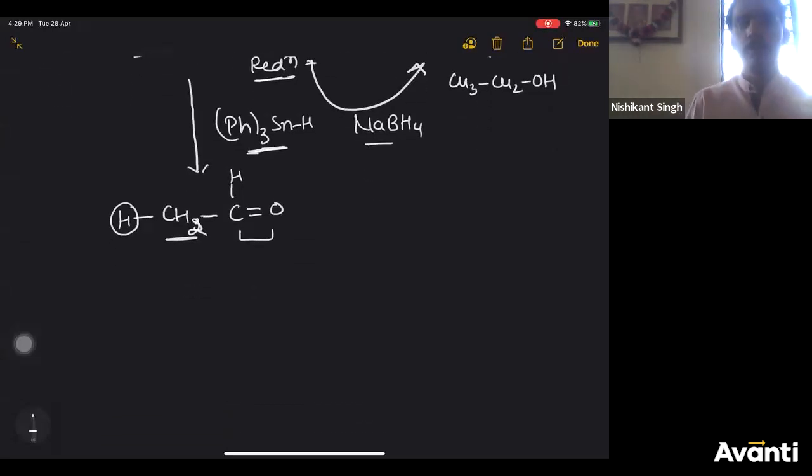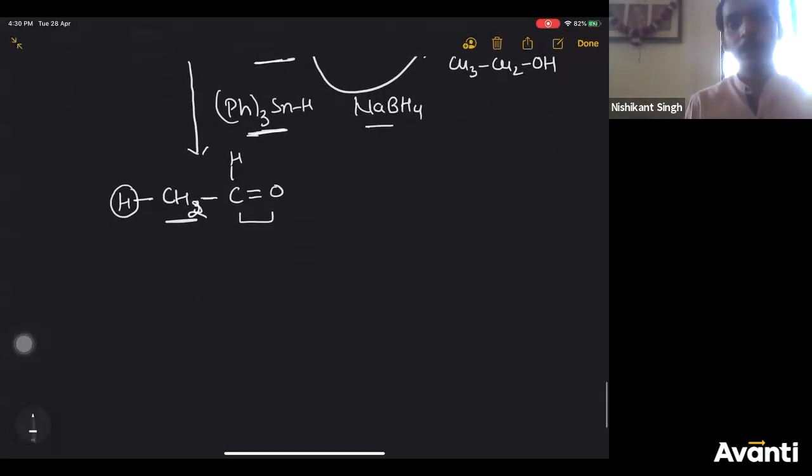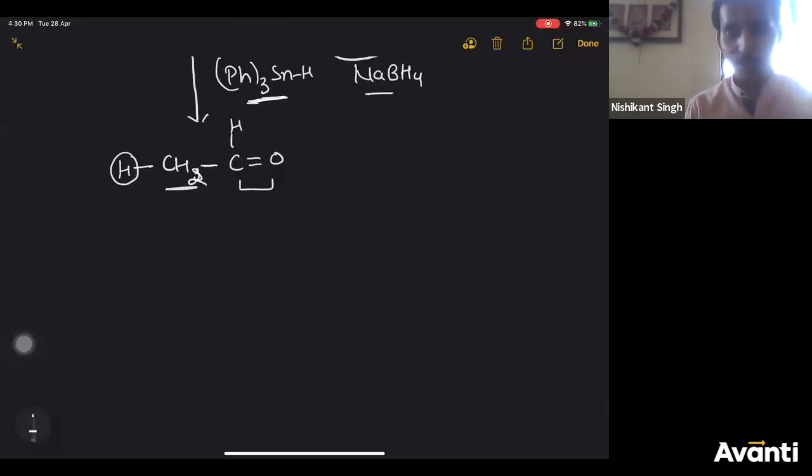So don't ask why not NaBH4, because you don't know the rule of NaBH4. NaBH4 does not reduce only alkyl halide. LiAlH4 reduces everything. It reduces acid also, it reduces ester also, it reduces everything. But what we have studied about LiAlH4 is only alkyl halide. So do you want me to discuss every application of LiAlH4 here? No, because that is not required now. We are studying alkanes, right? So I'm not going to discuss every application of LiAlH4 here.